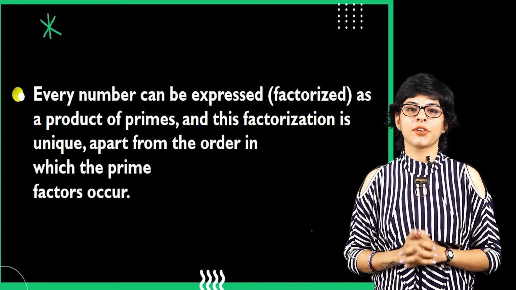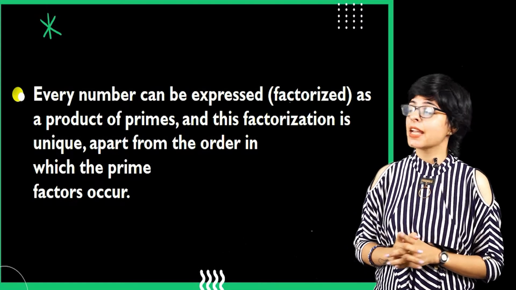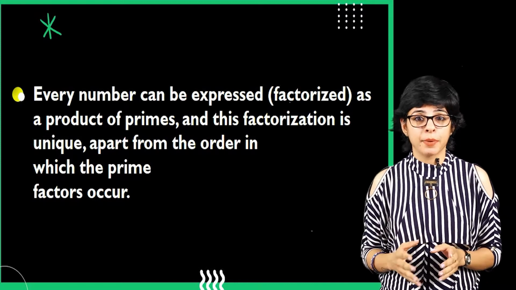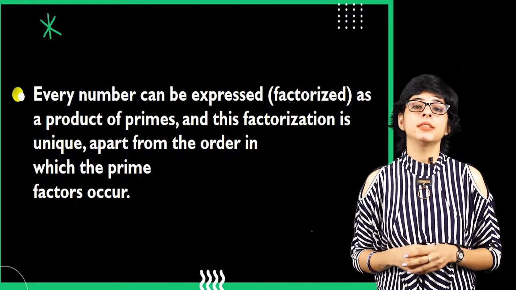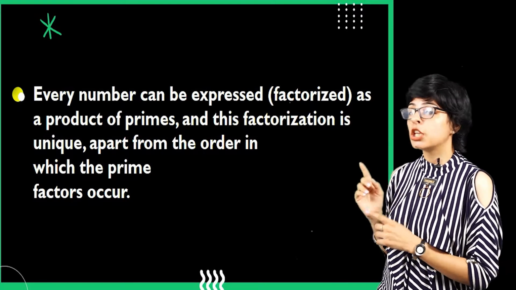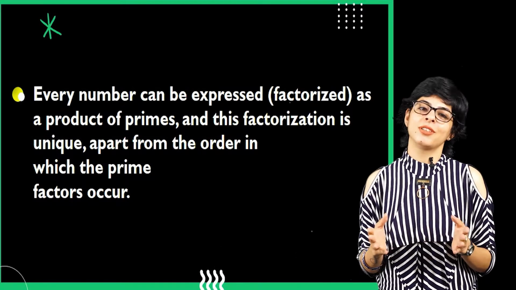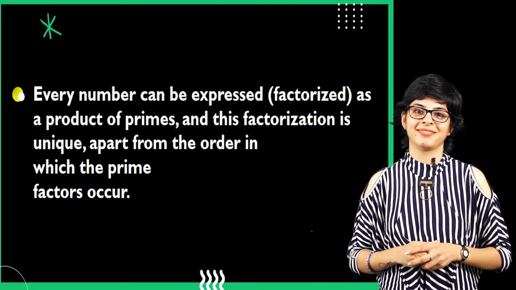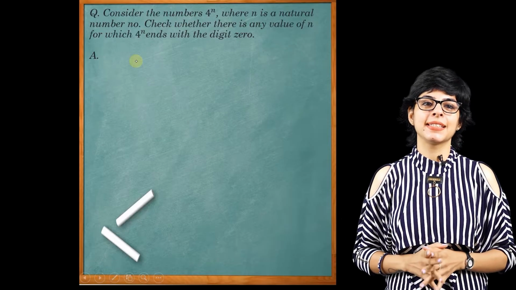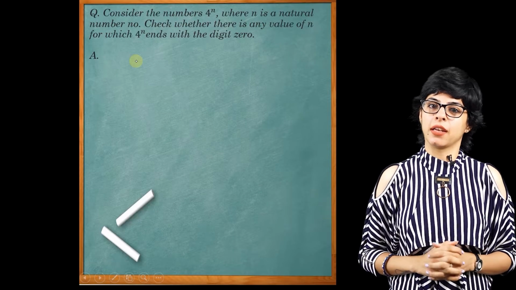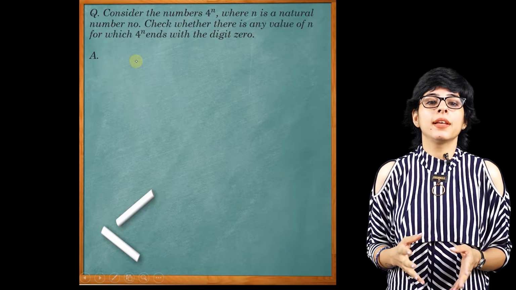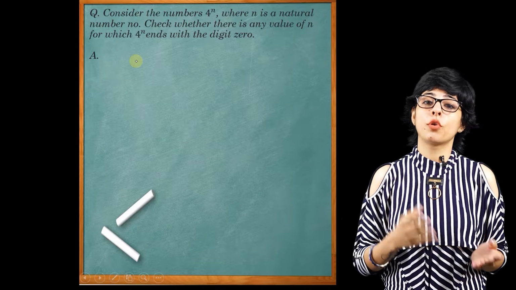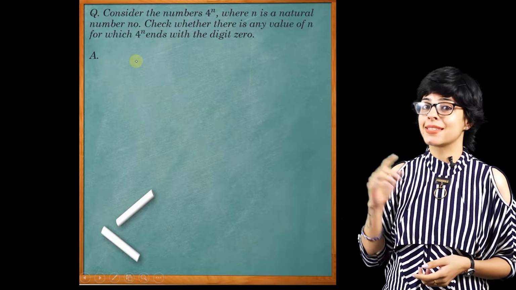So the fundamental theorem of arithmetic states that every number can be expressed or factorized as a product of primes, and this factorization is unique apart from the order in which the prime factors occur. The next example says, let's consider the number 4^n, where n is a natural number. So we have to check whether there is any value of n for which 4^n ends with the digit 0.